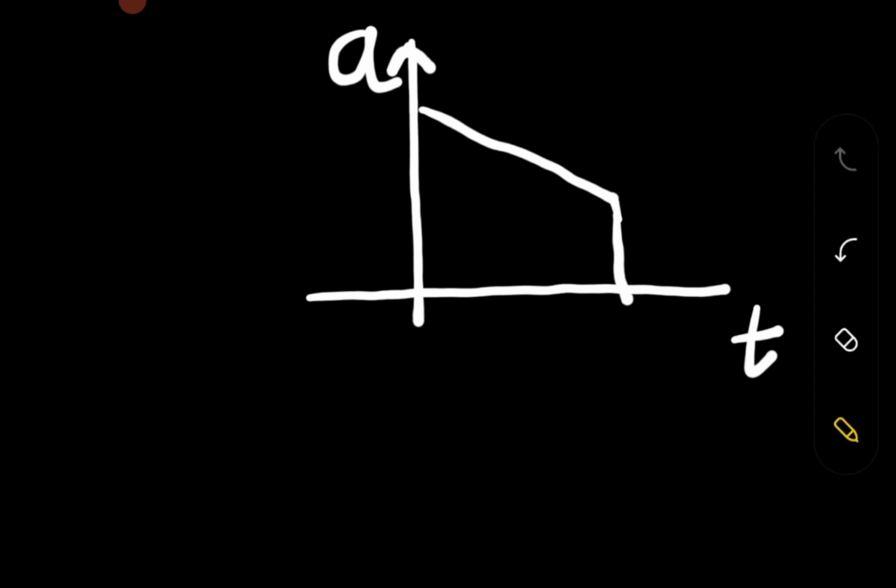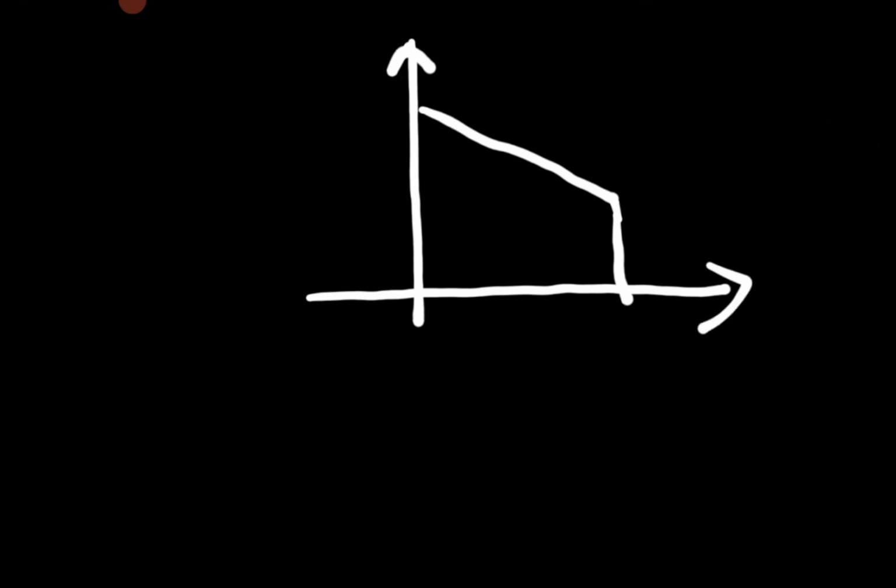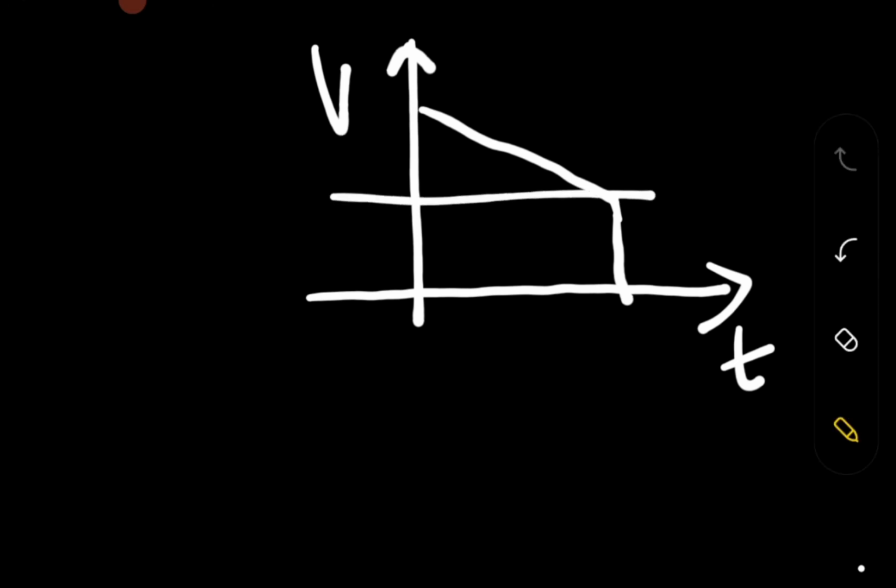Let me make a bit of change, and I have given it as V versus T graph. Okay, so it is good over there. So V versus T graph. Okay, we have to find the displacement. So displacement is nothing but the area under the curve. So we have to find that particular area.